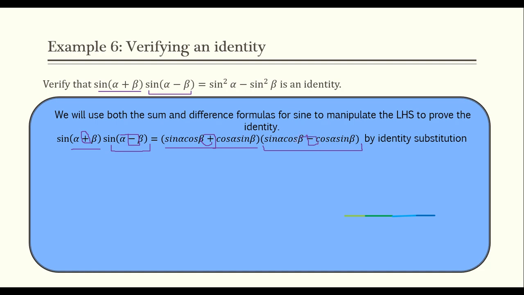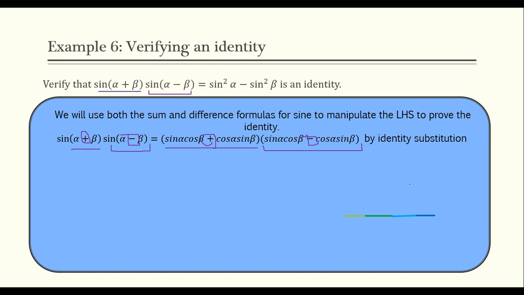So all I did was just substitute. This is the left-hand side, and I used my identity. Next, we're gonna do something kind of crazy. We're gonna FOIL this guy out. Remember, that's one of the strategies: FOIL if you can and see what you work with.